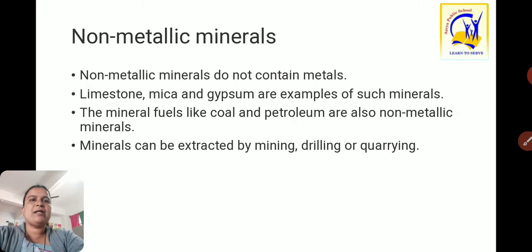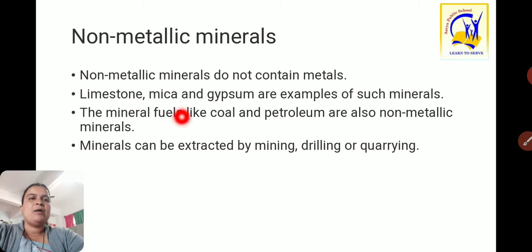So these are the metallic minerals. Now, non-metallic minerals: which minerals are called non-metallic minerals? Non-metallic minerals do not contain any metal.